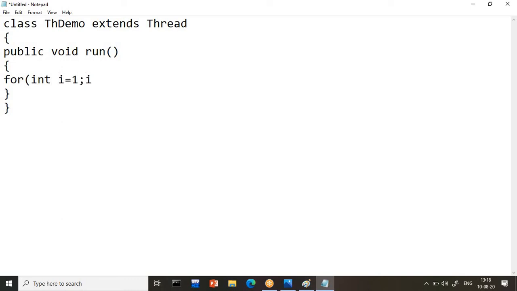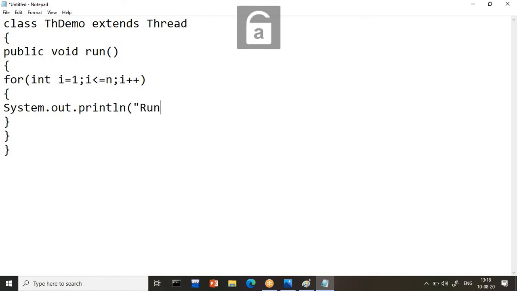I is equal to 1, I less than or equal to n, I plus plus, and I will print some message here. So what message do you want to print? I'm writing System.out.println, and I want to print "run method". So the message I want to print is just run method.